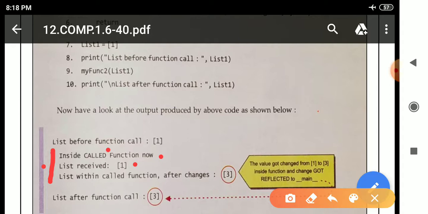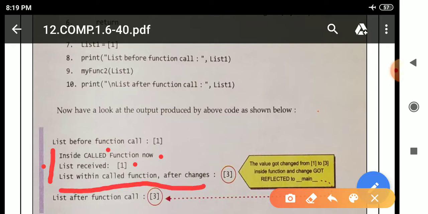After this it is moving from line 3 to line number 4. In line number 4 there is some calculation, and then it will move to line number 5. In line number 5 there is again a print statement, and it will print this message.